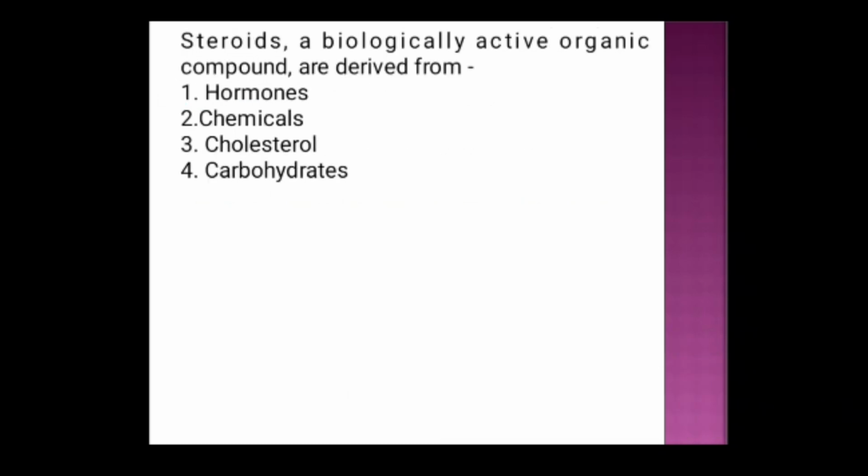Next question. Steroid, a biologically active organic compound, is derived from option 1 hormone, option 2 chemicals, option 3 cholesterol, option 4 carbohydrate. And the correct answer is option 1 hormone.